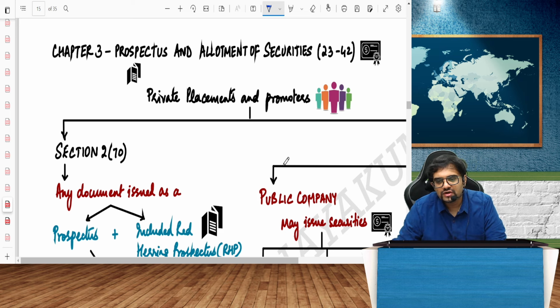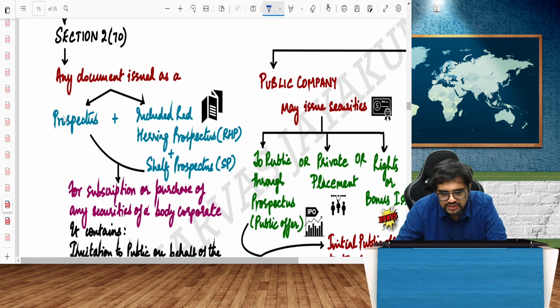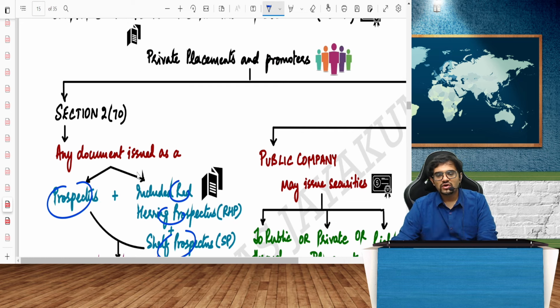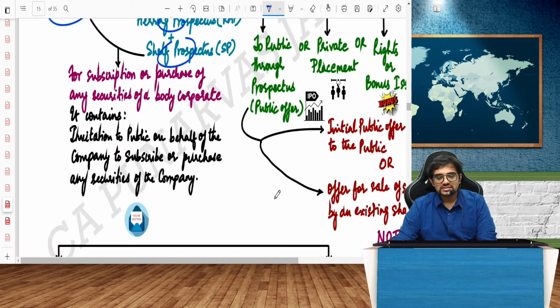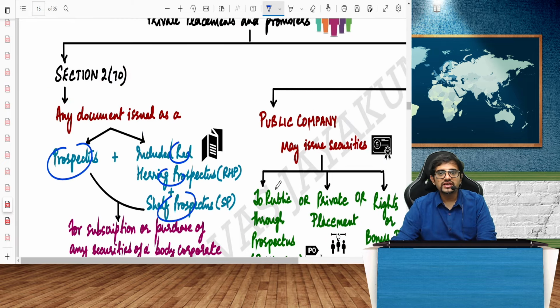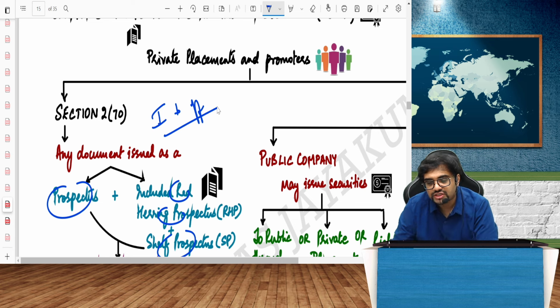So, prospectus and allotment of securities, private placement and promoter. Section 2, clause 70: any document issued as a prospectus, and it includes an RHP or a shelf prospectus. Basically, a prospectus is any document issued; apart from that, it is also called an RHP or shelf prospectus. We'll see that later. So that creates an invitation to the public to subscribe for the shares of the company. Basically, guys, what is a prospectus? It is an invitation to offer. It is not an offer, it is an invitation to offer.